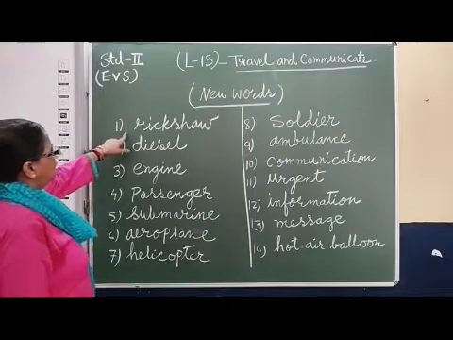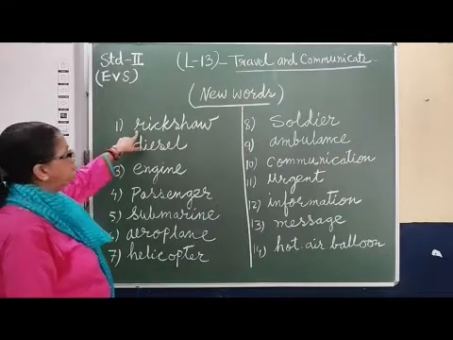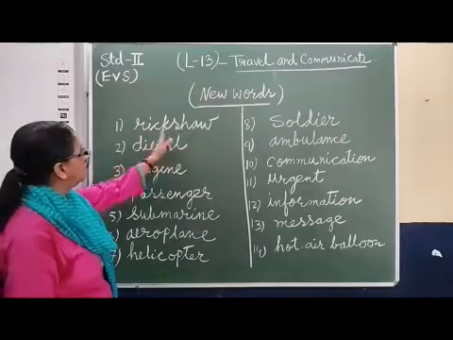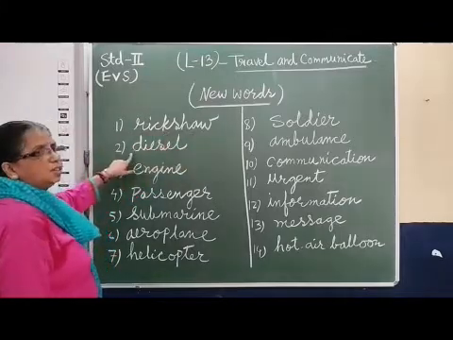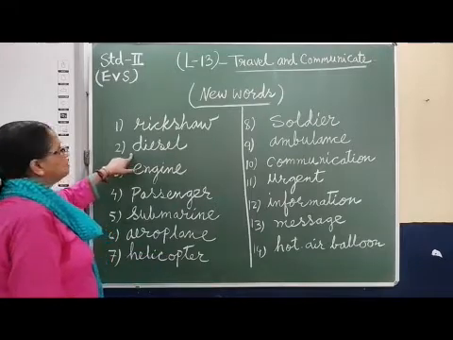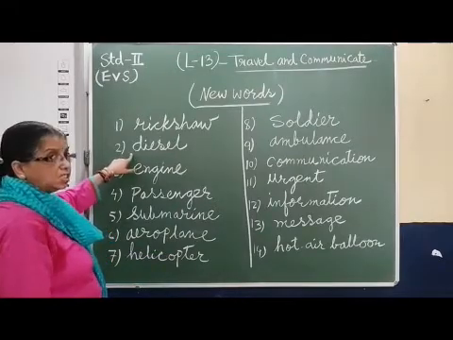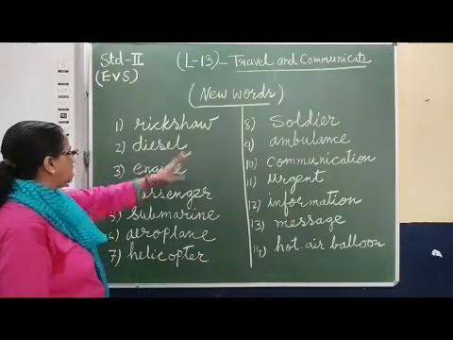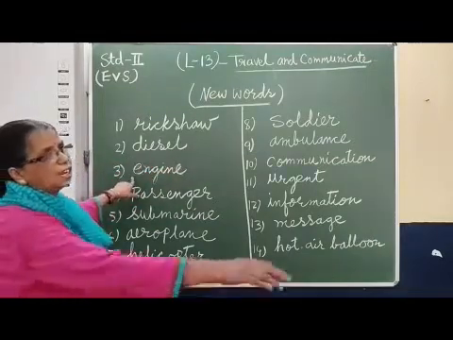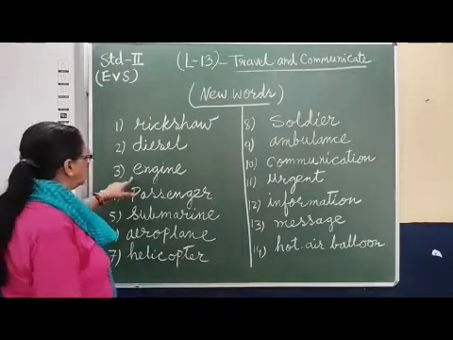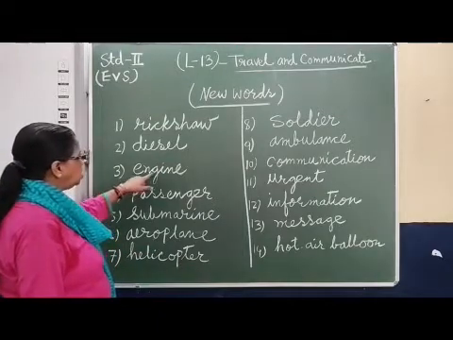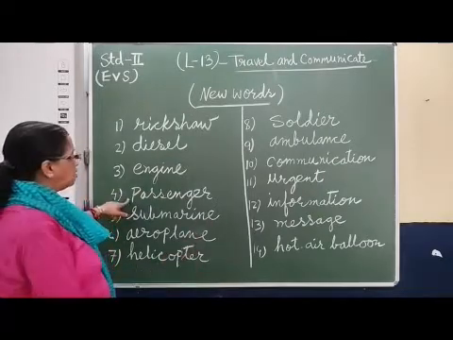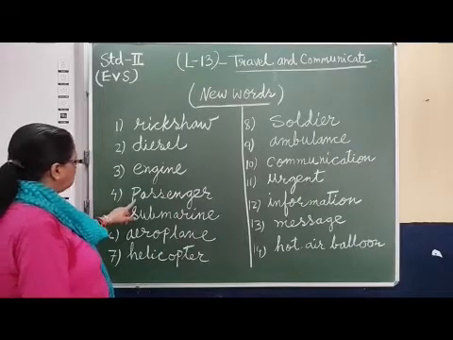First, rickshaw, a means of land transport, R-I-C-K, rick, S-H-A-W, rickshaw. Diesel, which is used to move a vehicle, diesel, petrol, D-I-E-S-E-L, diesel. Engine, most vehicles have an engine. What is the spelling? E-N-G-I-N-E, engine. Now, passenger, a person who boards a vehicle. What is the spelling?